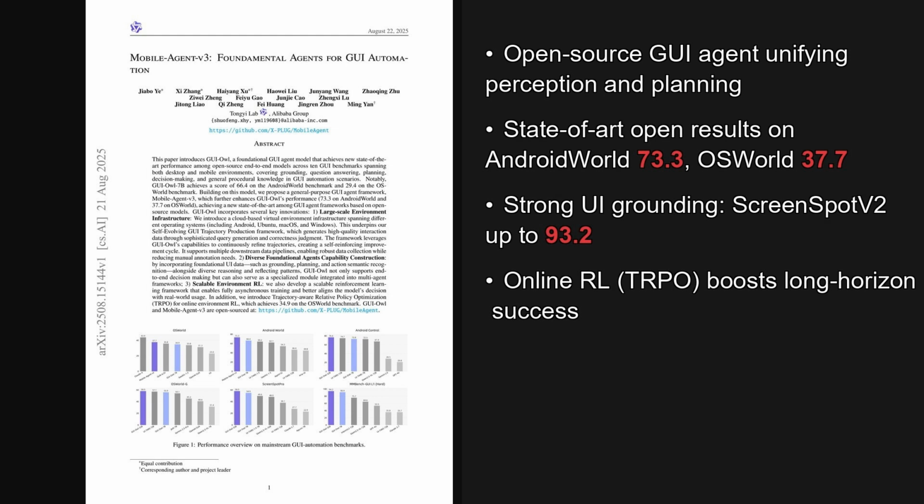Staying with that grounding table, 2 takeaways stand out. First, the system delivers state-of-the-art open results across Android World and OS World. And second, the wins come from a coherent stack that marries self-evolving data, targeted capabilities, and trajectory-aware reinforcement learning.